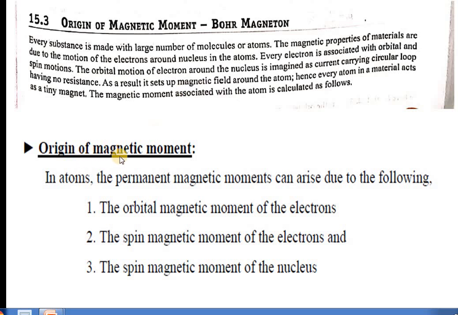So generally, for the origin of magnetic moment in atoms, the permanent magnetic moment can arise due to the orbital magnetic moment of the electrons, the spin magnetic moment of the electrons, and the spin magnetic moment of the nucleus. Total magnetic moments are produced due to the orbital magnetic moment of the electrons.